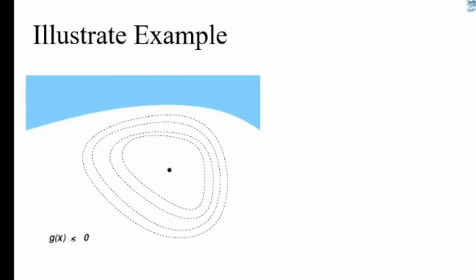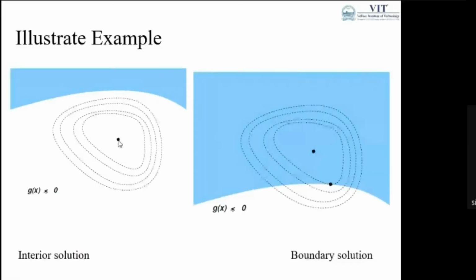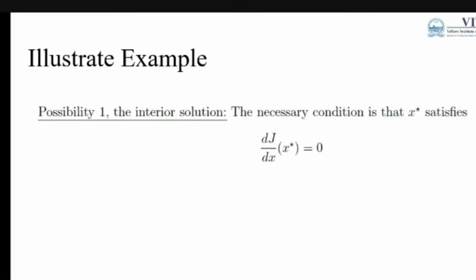Where g(x) is less than 0, we can say the optimal point is somewhere here. We can consider this the interior solution of the feasible region of the optimization problem. And we can consider this the boundary solution, where the solution point is on the boundary. Based on this boundary, I can say it is a boundary solution of the optimization problem.